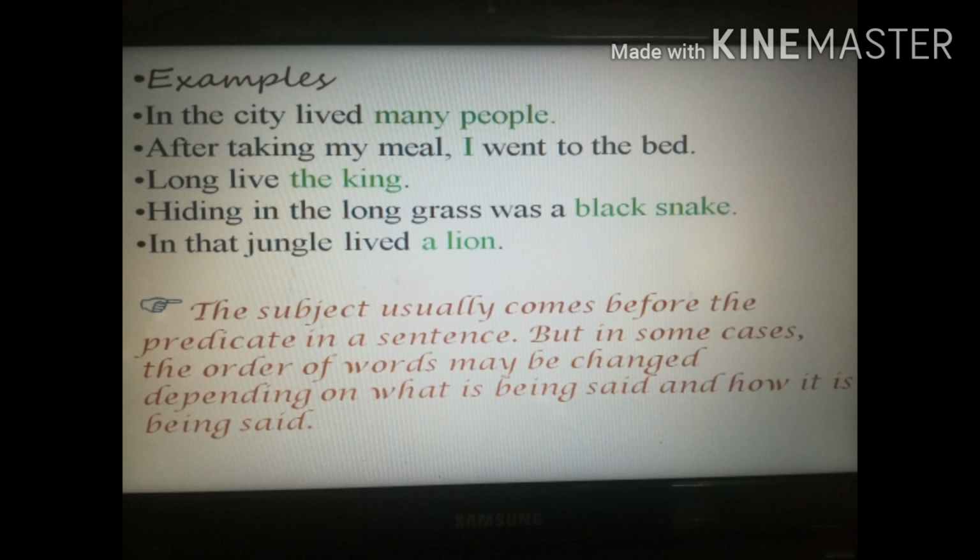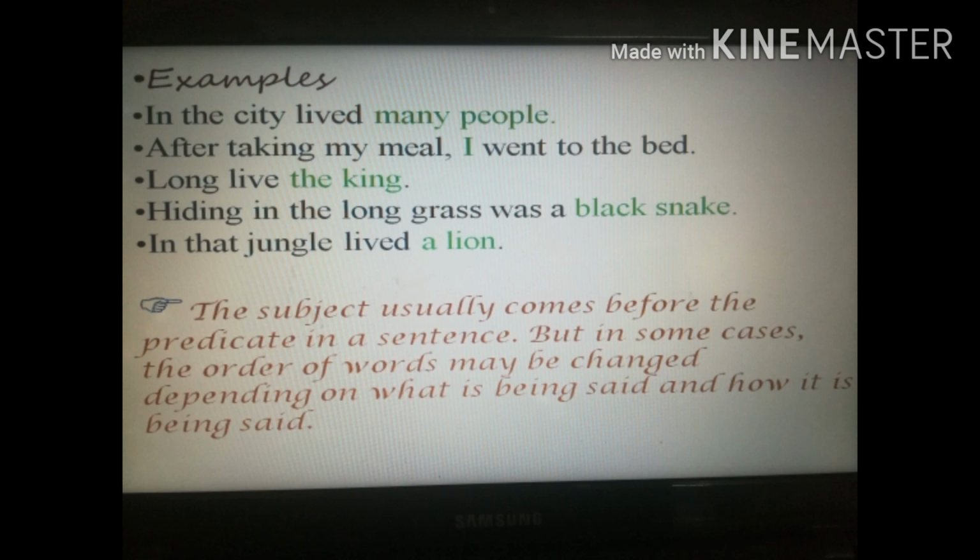We have to check who has done or what has done, that is our subject. So no need to worry. We have to just check the sentence. Maybe the subject is at the end, or in the middle, or at the start of the sentence.